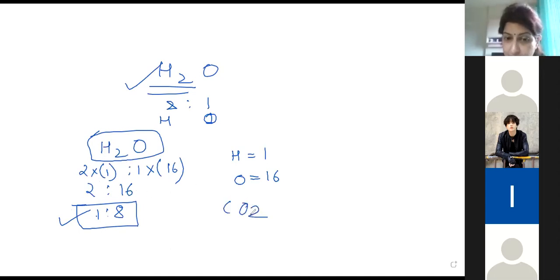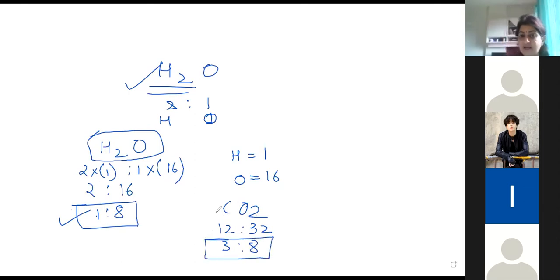If I'm talking about carbon dioxide, carbon 12, oxygen 32, so it is 3:8 if I reduce. So that is the meaning of that. If you want to prepare the carbon dioxide molecule, you have to take 3 parts of carbon and 8 parts of oxygen. Then only carbon dioxide is going to form. If you change this composition, then no way carbon dioxide is going to form.